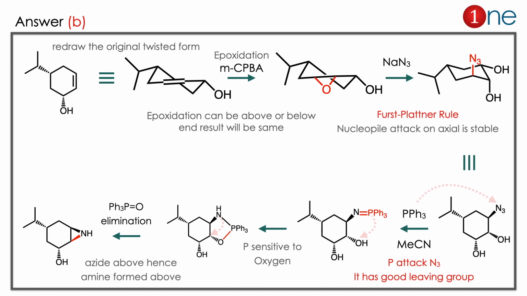You have a bridged nitrogen there, so the nitrogen is above the plane. Since the amine group is above the plane, the final amine group is also above the plane. So the answer is clearly B. Here you have to learn two things. One is the Fürst-Plattner rule, which says nucleophile always attacks at the axial position. Second, phosphine attacks the nitrogen, not the O. The azide has a good leaving group, hence the attack happens there. Then in the next step, bridge formation occurs.